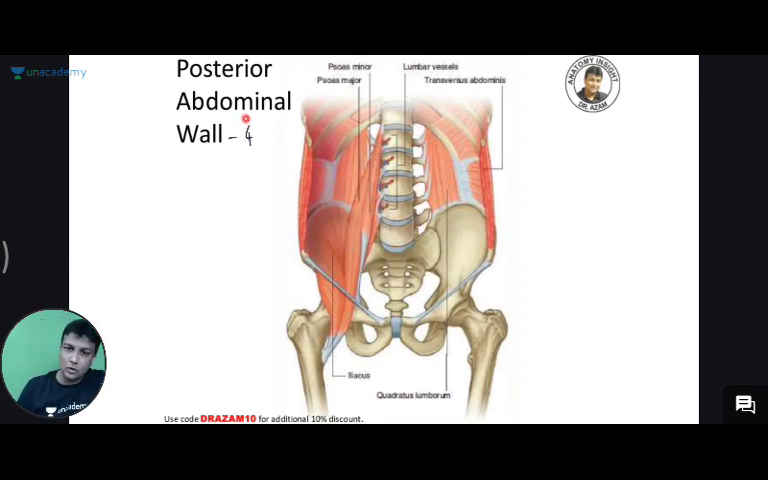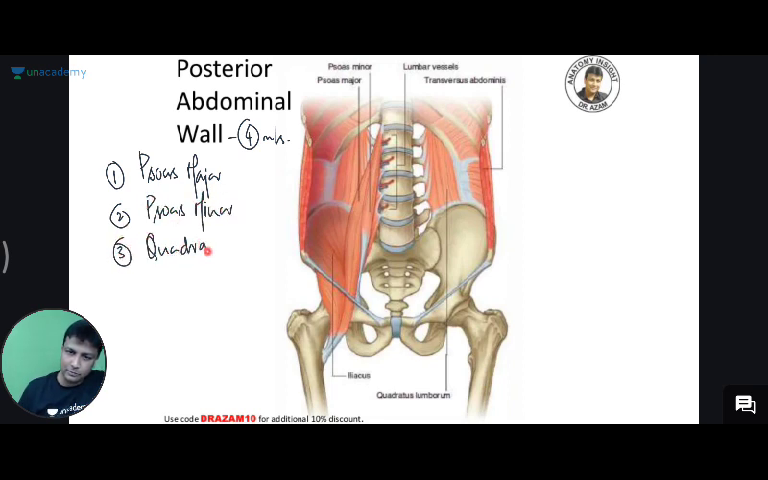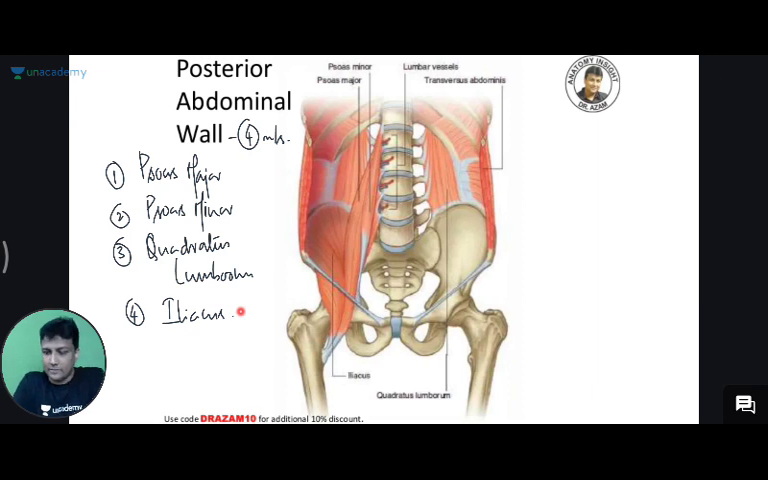The posterior abdominal wall is made up of 4 muscles. Number 1, psoas major. Number 2, psoas minor. Number 3, quadratus lumborum. And number 4 will be your iliacus muscle. These are the 4 muscles which are going to form your posterior abdominal wall. That is all you have to study, nothing else to be learned here. As I told you, hardly 2 minutes.